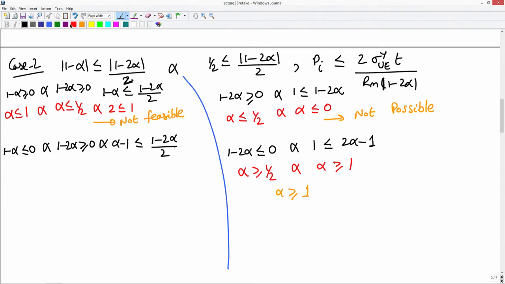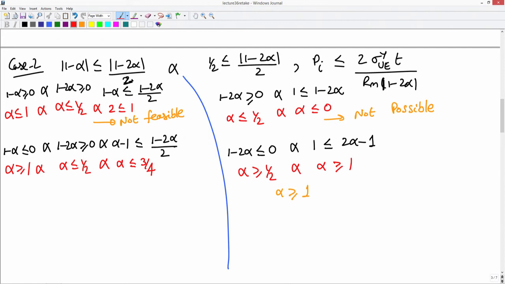Now, what is the condition you get? You get alpha must be greater than or equal to 1, and alpha must be less than or equal to half and alpha must be less than or equal to 3 by 4.